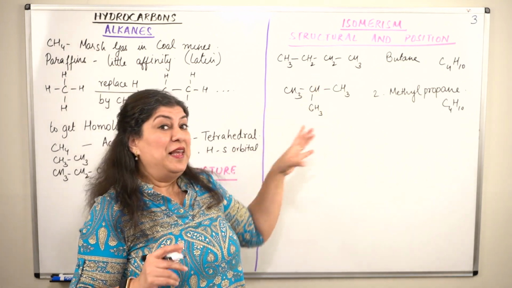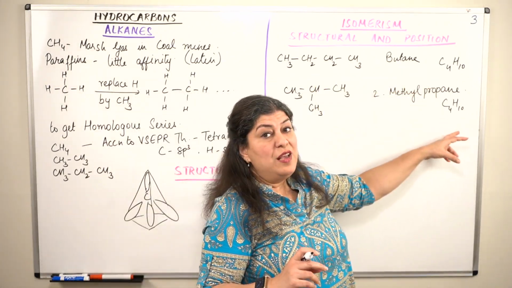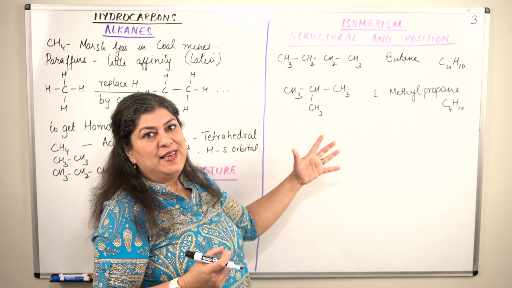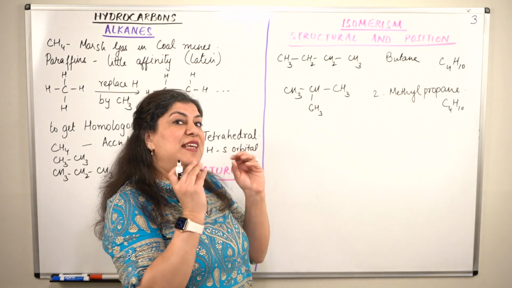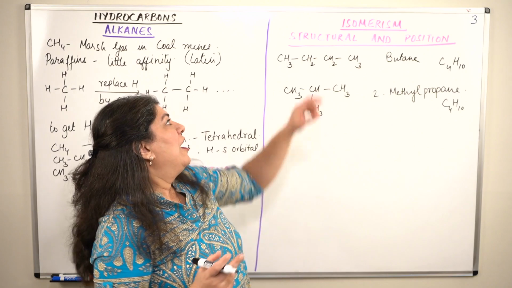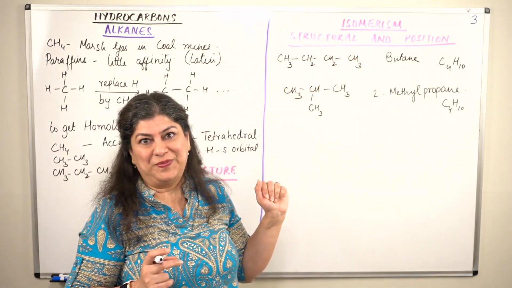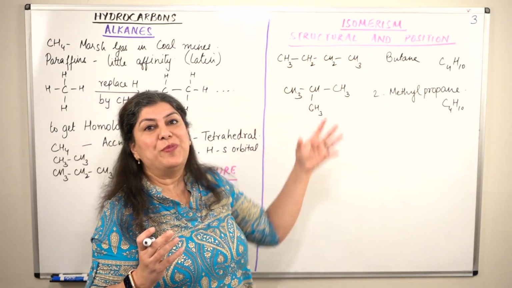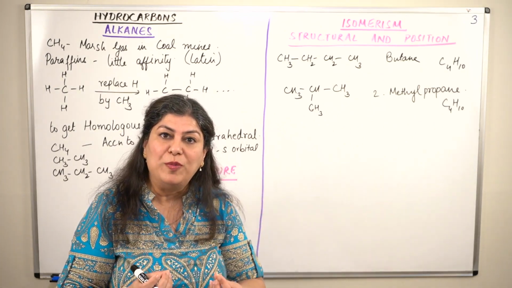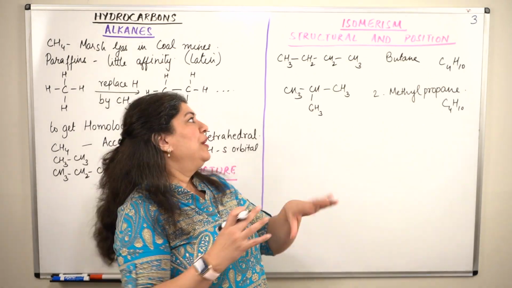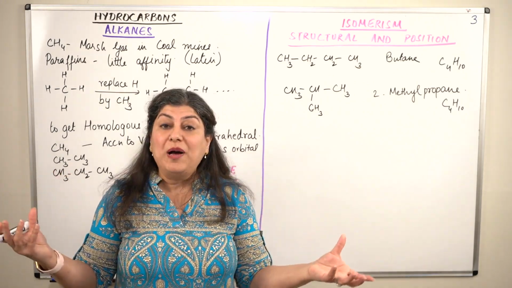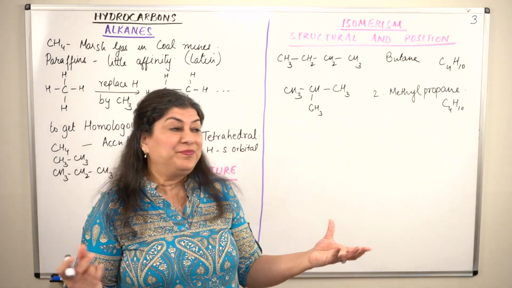Such compounds, which have the same molecular formula but different properties because they have different structures, are known as isomers. This phenomenon is known as isomerism. Isomerism is when compounds have the same molecular formula, but they arrange differently to give you different molecules. Therefore they act as different compounds and have different properties.